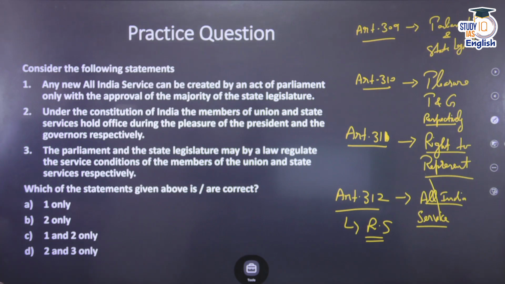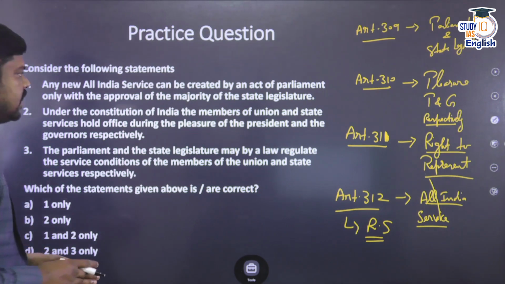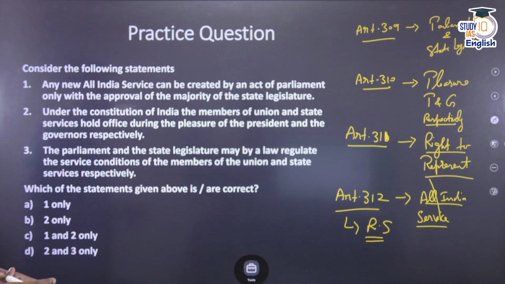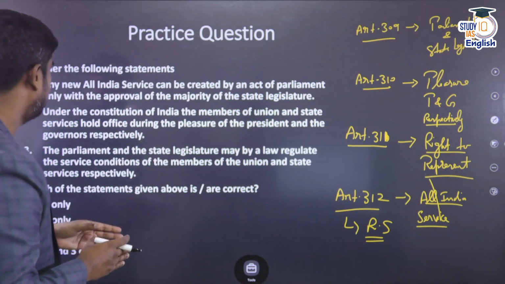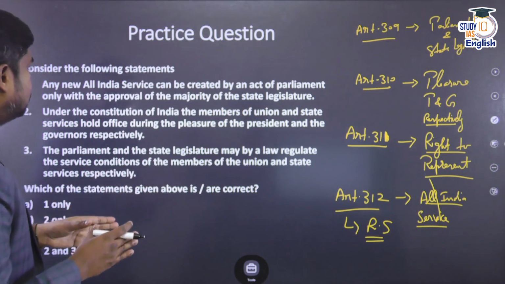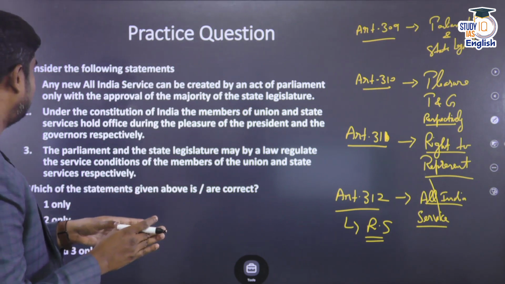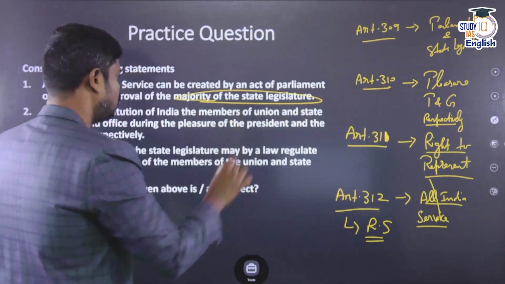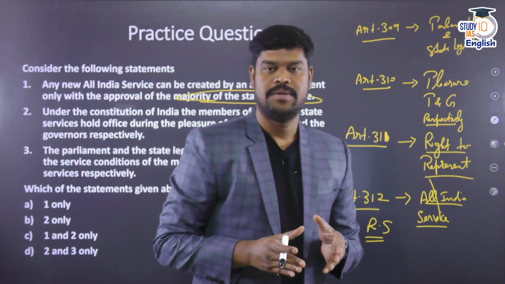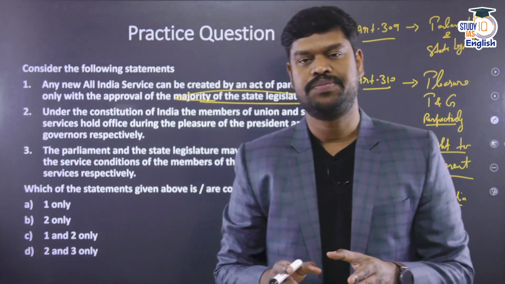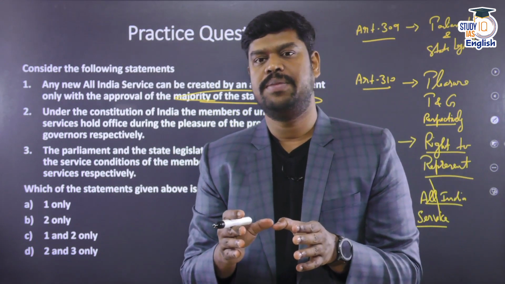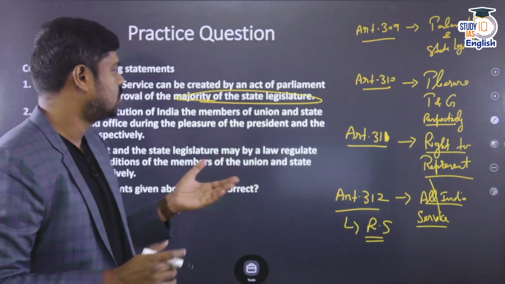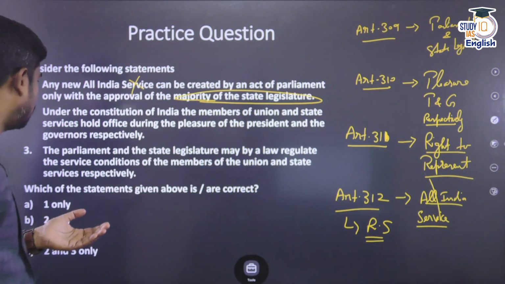Statement 1. Any new All India Service can be created by an act of parliament only with the approval of the majority of the state legislature. So the state legislature have no role to play. This is just a distractor. There is no such provision in the Constitution. A new All India Service can be created by the parliament with approval of the Rajya Sabha. We have already seen that. So this particular statement is wrong.